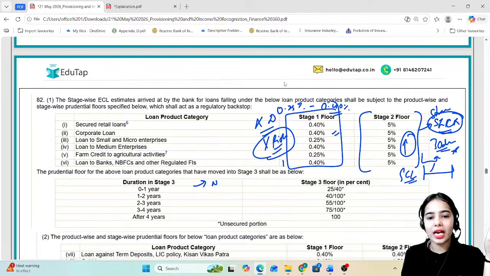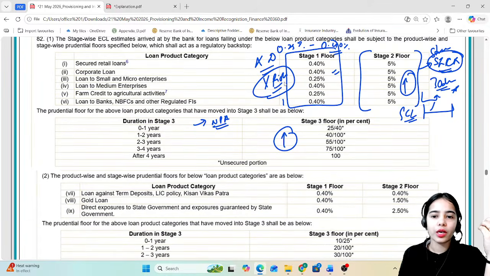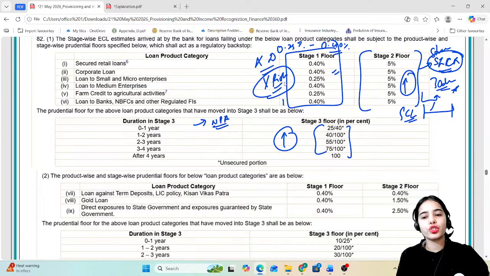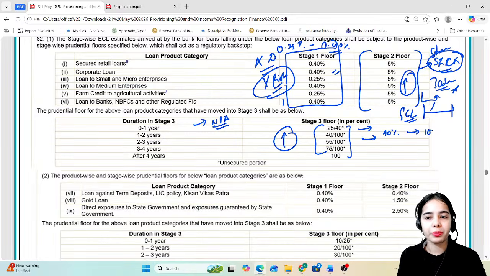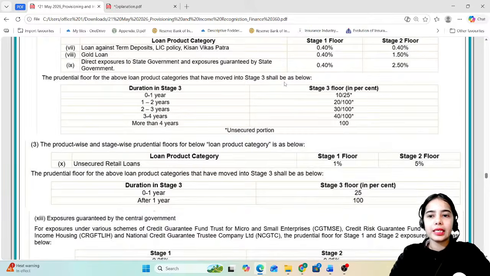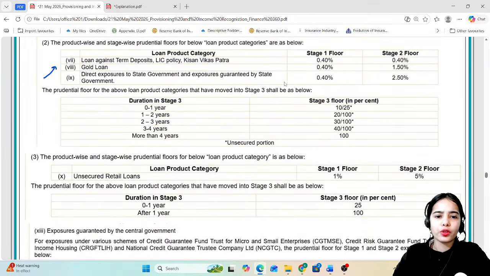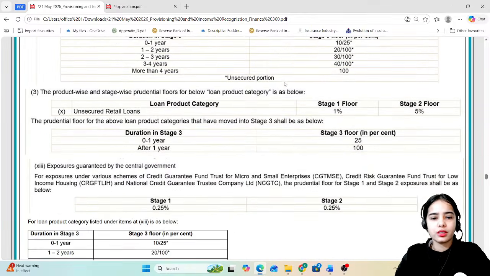In stage 3, when the loan has actually become NPA, the provisions have to be further increased. Now this is for the secured portion, and this is for the unsecured portion. For the unsecured portion, the provisions have to be increased from 40% to 100%. And for the secured portion, the provisions have to be increased slowly. These are the provisions for the different kinds of loans that you can read once.